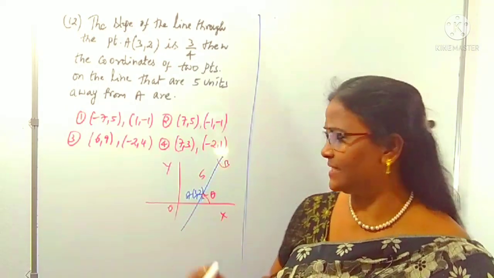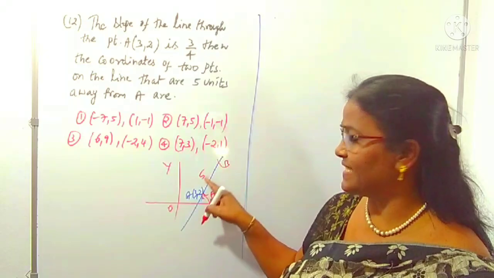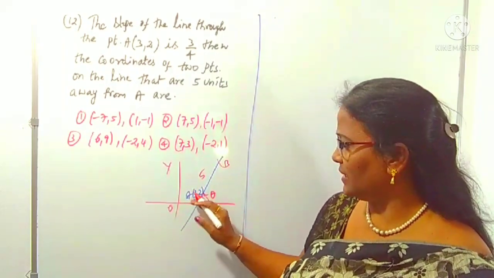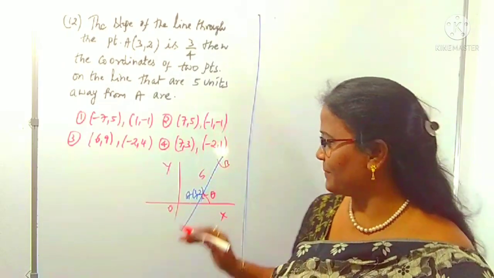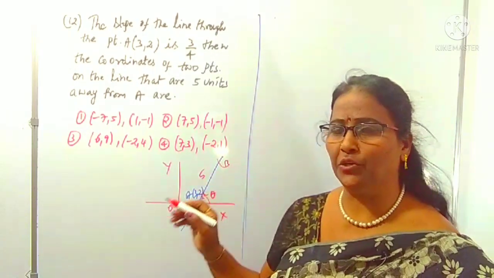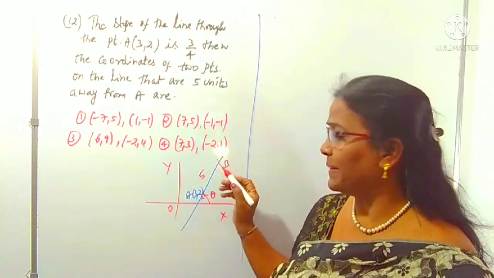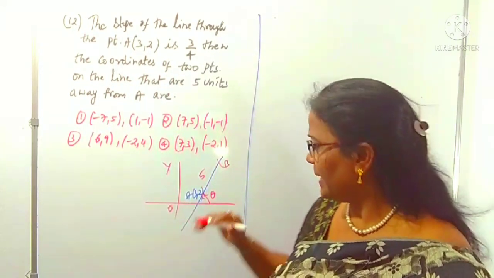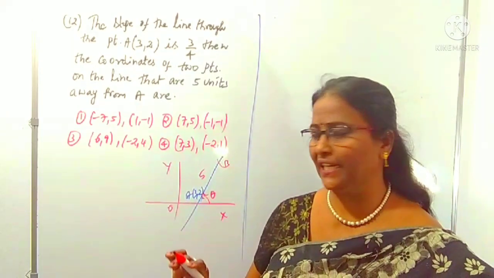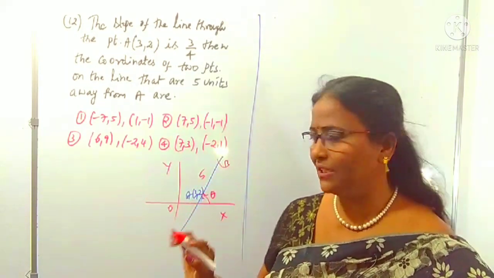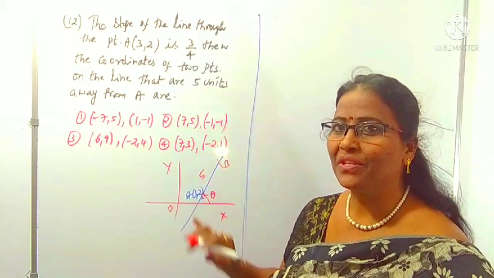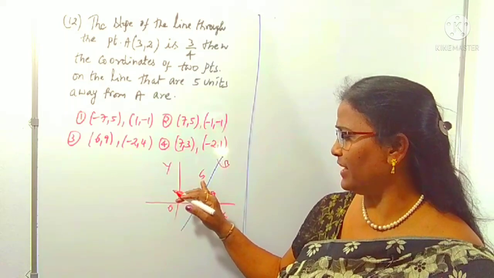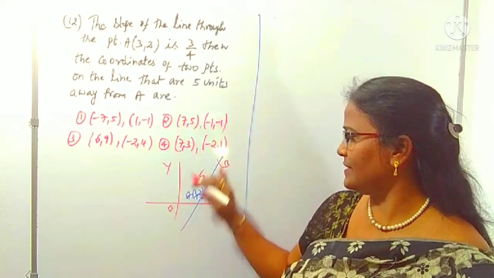Away means what? Distance. From this A to B, the distance is given as 5 units. Far away means some distance is maintained like this. Okay, B we have to find out. From that we can find B is asking for 2 points, B and some B dash like that. Maybe upward direction, maybe downward direction. What the direction is doesn't matter. We can find out the coordinates of B. So what is B? Which is 5 units away on this line.